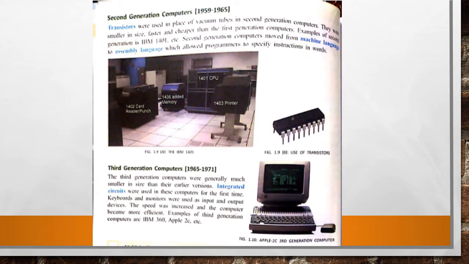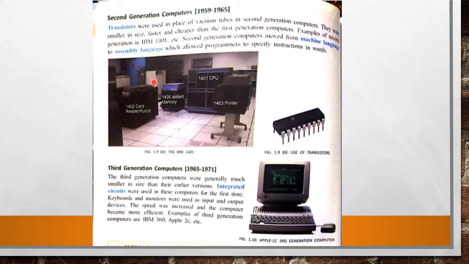Now students, let's know about second generation computer. Second generation computer is from 1959 to 1965. This is the period in which these computers were formed. Transistors were used in place of vacuum tubes. In second generation computer, this is the picture of transistors. Transistors are used instead of vacuum tubes, because in first generation computer vacuum tubes were used. They were small in size, faster and cheaper than the first generation computer.